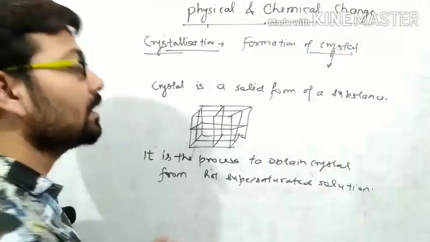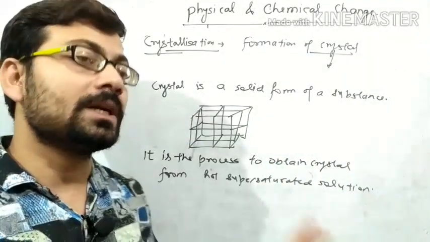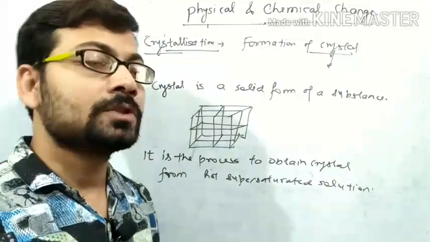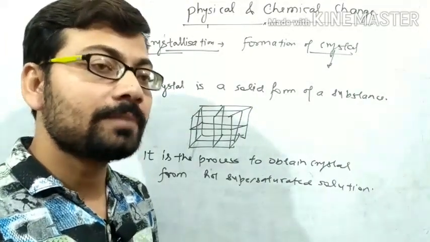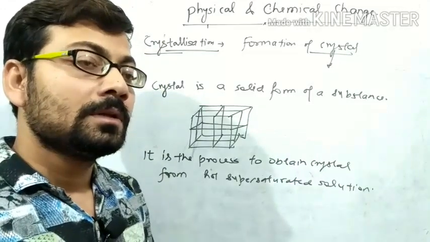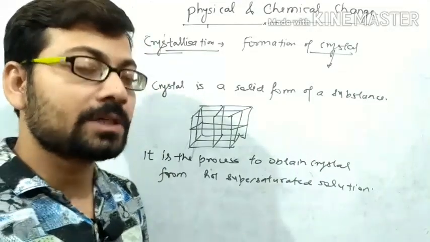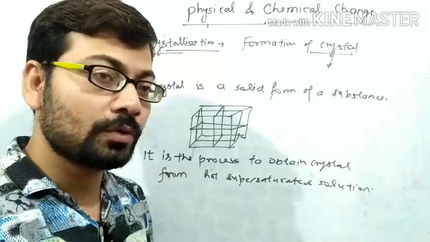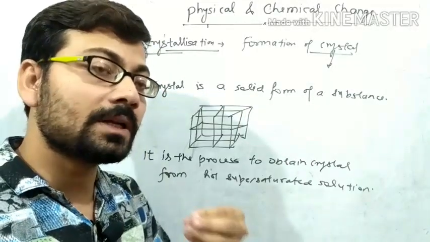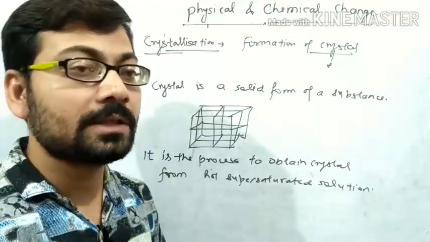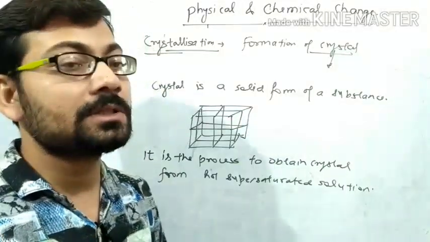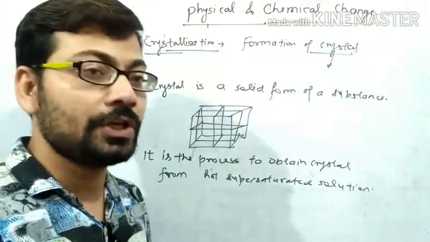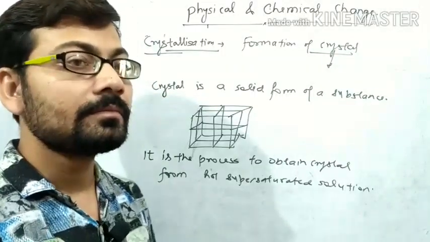Supersaturated solution. जैसे if you take water and add sugar, right? Then it dissolves. Then after some time you kept this content on the gas stove. Then after some time the water gets evaporated and you get the sugar again in the form of crystal. So this is the process of crystallization, right?